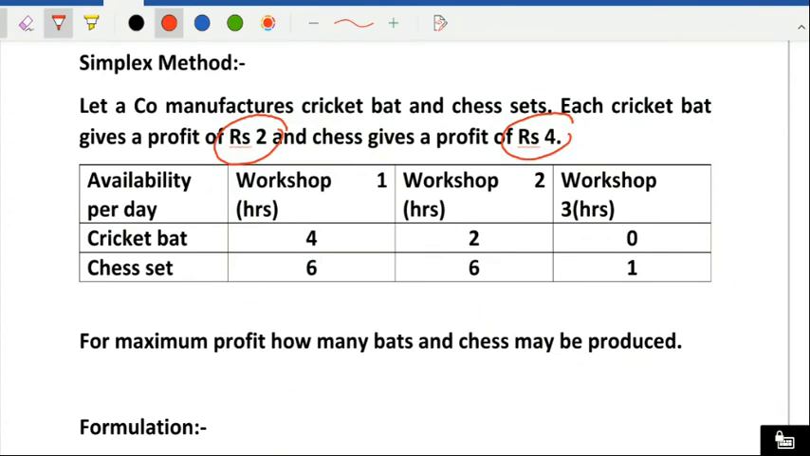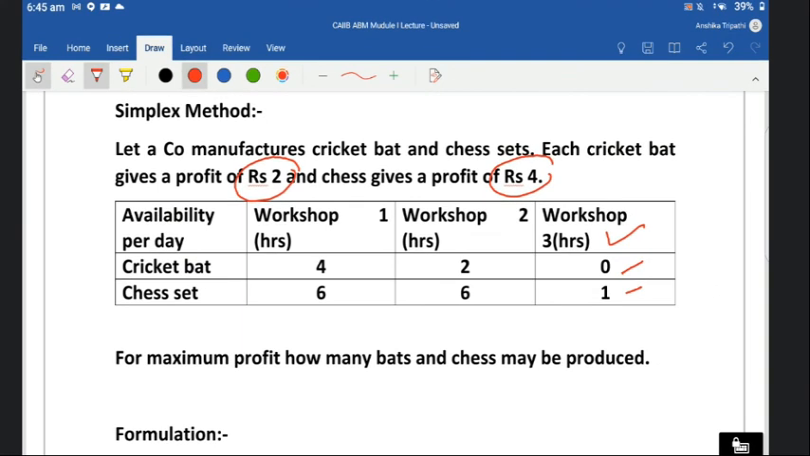Okay. It can give 4 hours to bat and 6 hours to chess, and works up to 2 hours and 6 hours, and works up 3, 0 hours and 1 hour. And they are available for, means total availability is there. So they are available